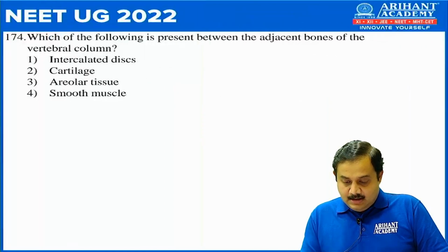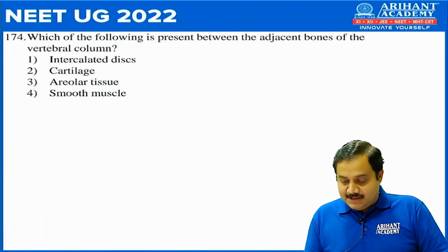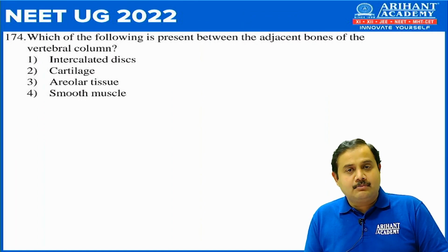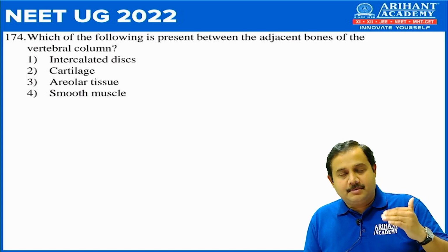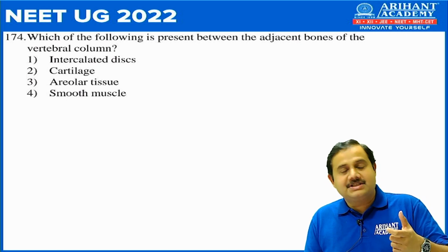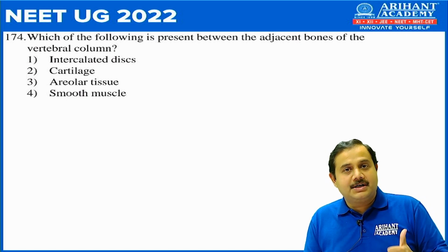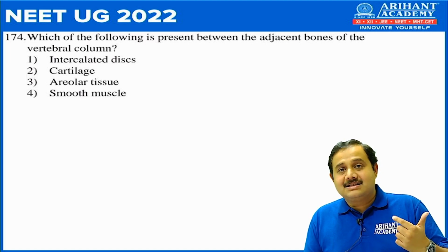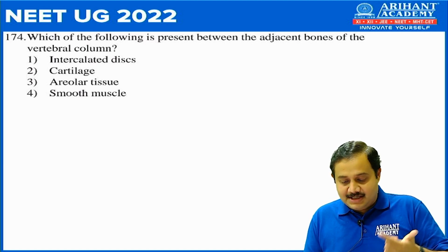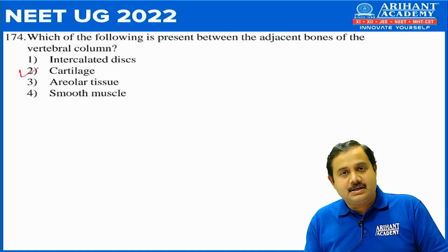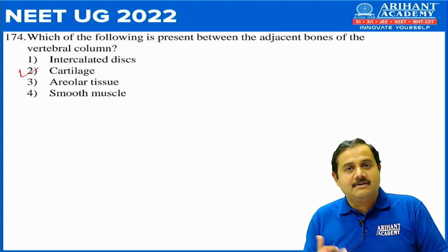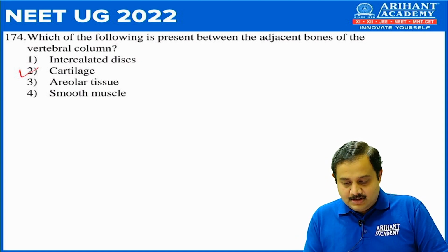Next, which of the following is present between the adjacent bones of the vertebral column? Adjacent bones of the vertebral column means they are asking us what is present between two adjacent vertebrae. The correct answer is intervertebral disc, but as you can see they haven't given that option. So here the correct answer would be cartilage, because intervertebral discs are nothing but fibrous cartilage.